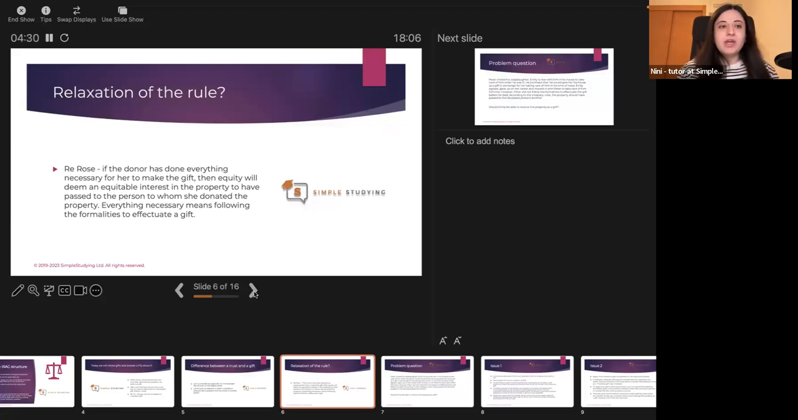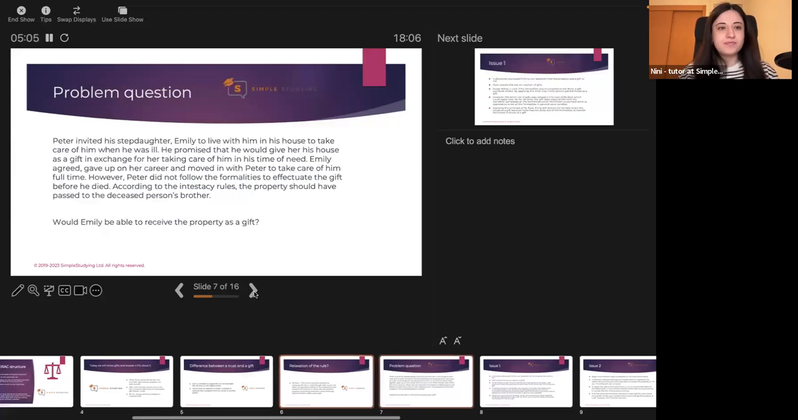So what does it mean? Basically, even if the donor has not followed absolutely every single formality to complete the gift, it can still be effective, even if the title has not been completed, as long as the donor has done everything in their power to do so. But the process can be long, and even if the donor passed away before the title is effectively changed, it can still be effective. The gift can still take place.